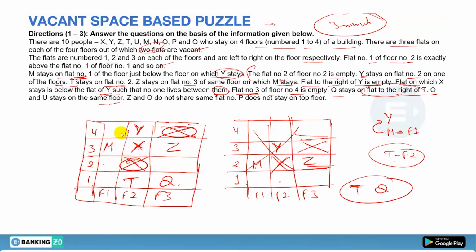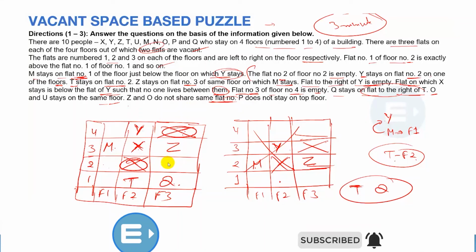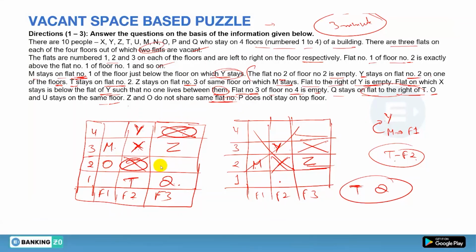Now Z and O do not share the same flat number, so O can't be here, but O and U must be on the same floor, so here you have O and there you have U. Is it clear? Now P does not stay on the topmost floor, so P can't be here, the only possibility for P is here, and for the last one remaining, let's see who is remaining. So X, Y, Z are done, T, U, M, N. So N is remaining, so N will be here, and this will be your final formation. Is it clear or not?